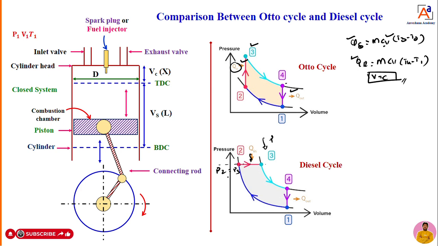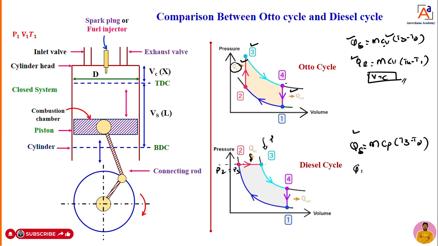At the same pressure P2 and P3, you are going to supply a certain amount of heat. That heat supplied we can mark here as Qs is equal to m into Cp, specific heat at constant pressure, into T3 minus T2. This is the heat supplied.